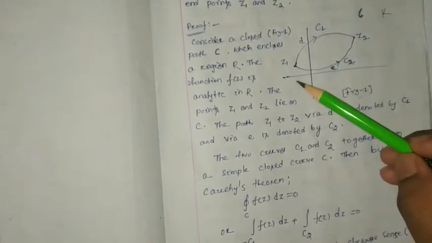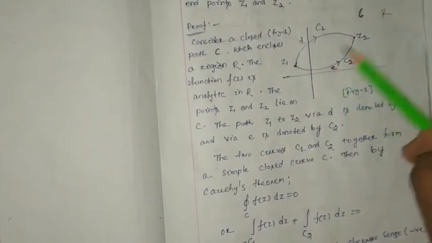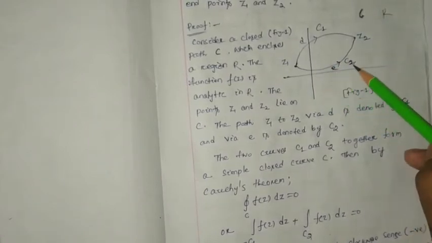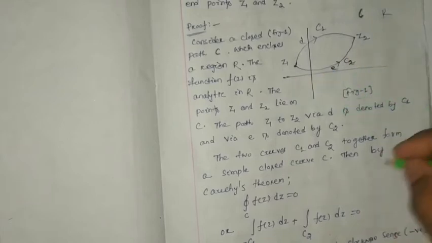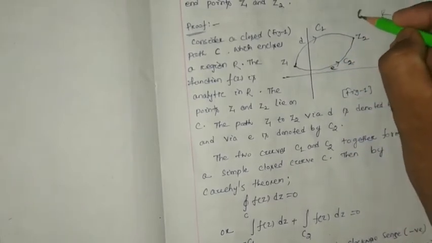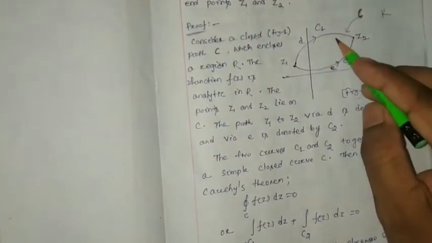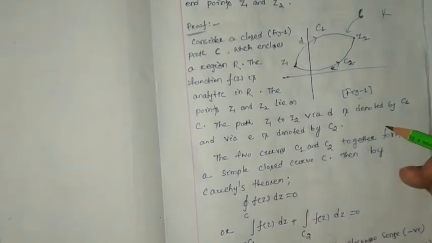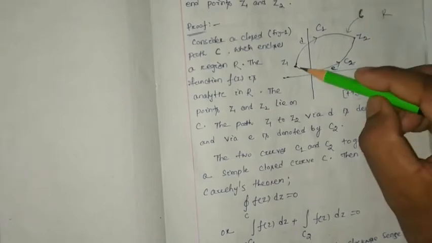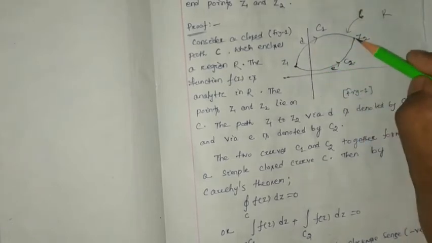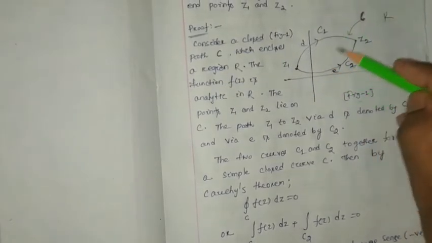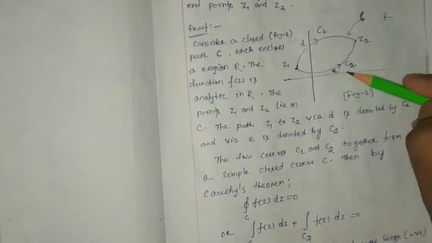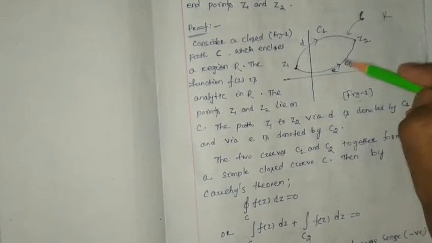The path z1 to z2 via E is denoted by C2. So this is the full curve C, and it is divided into two paths: z1 D z2, which is named C1, and another path z1 E z2, which is named C2.